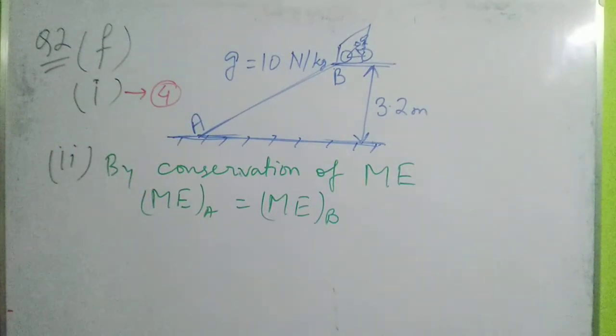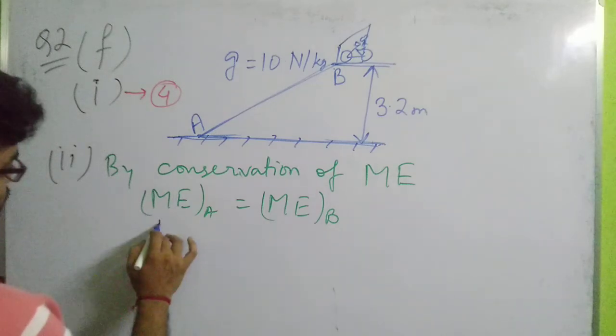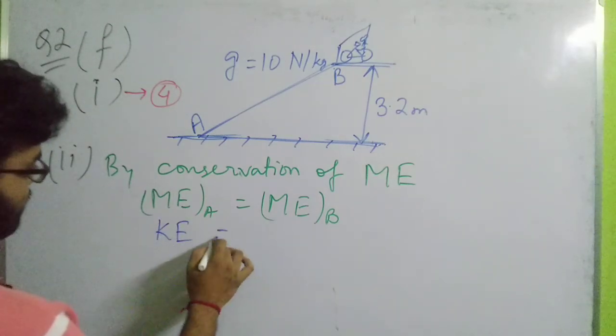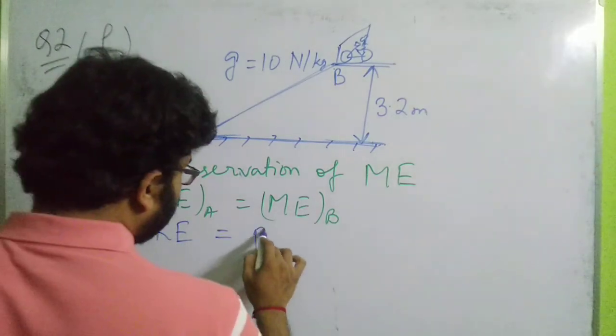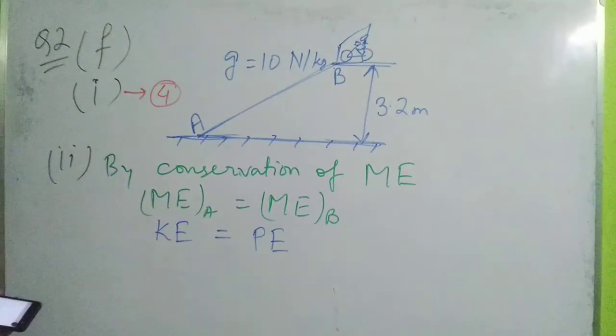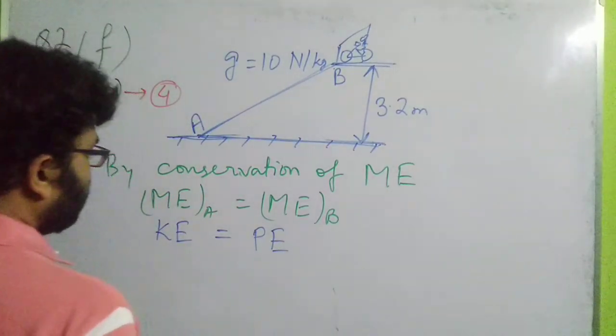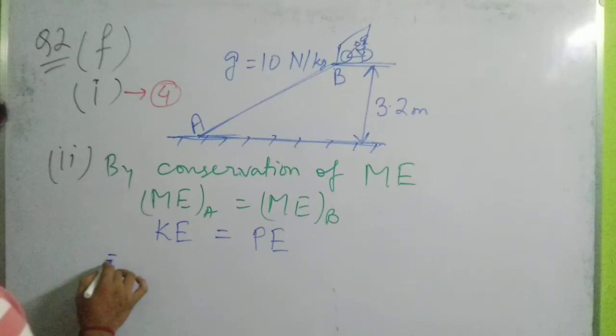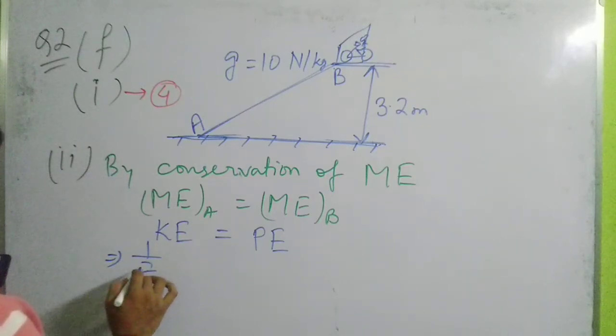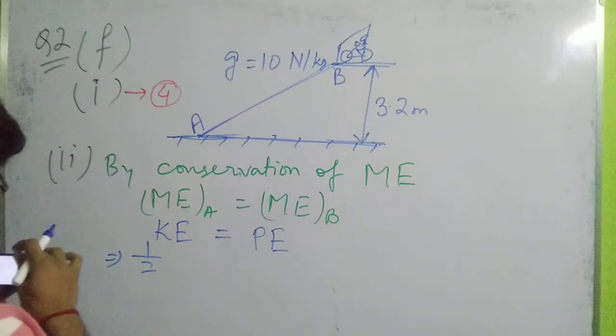So at point A, what form of mechanical energy does the girl possess? She possesses kinetic energy. So at this point she has kinetic energy, and at point B she had potential energy. Now, what is the formula for kinetic energy? The formula for kinetic energy is half mv square. Okay, half mv square.